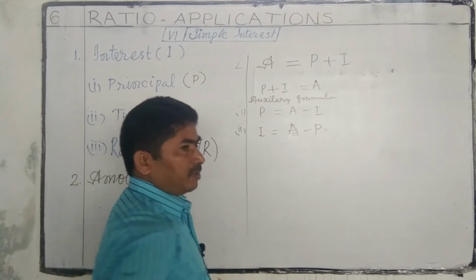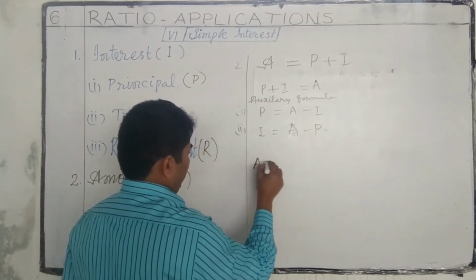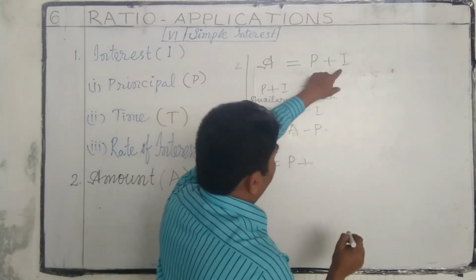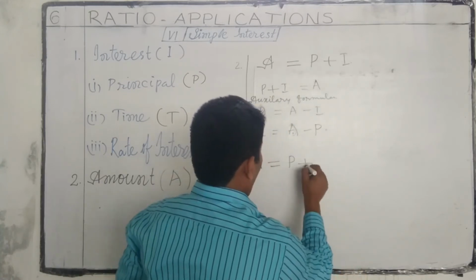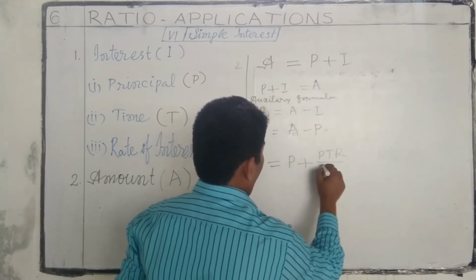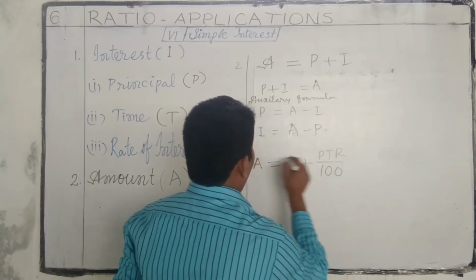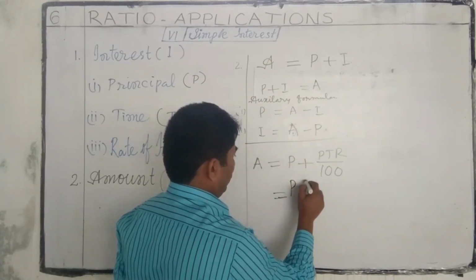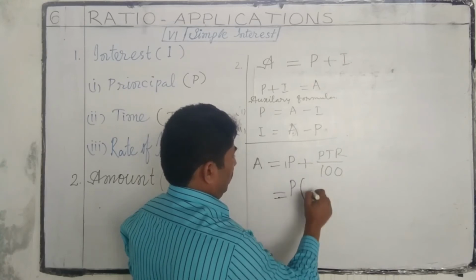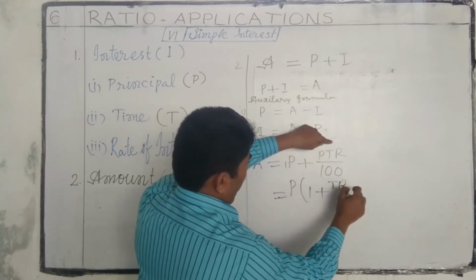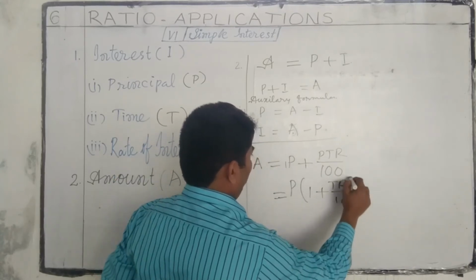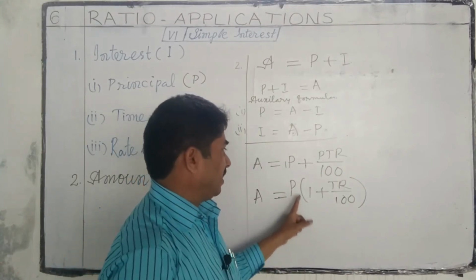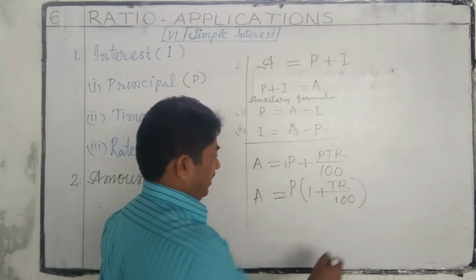And also here we have one more formula for amount. A is equal to P plus I. In place of I, we have to write PTR by 100. If we take P in common, here we have one only, 1 plus TR by 100. So this is the formula for finding amount directly: P of 1 plus TR by 100.